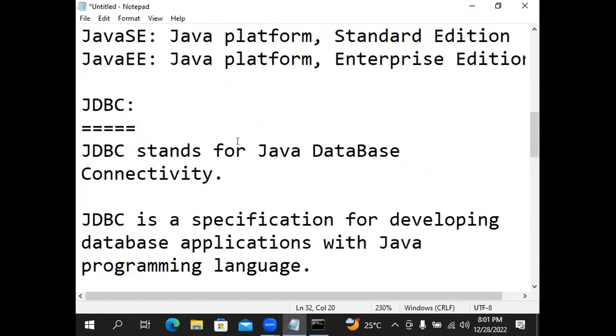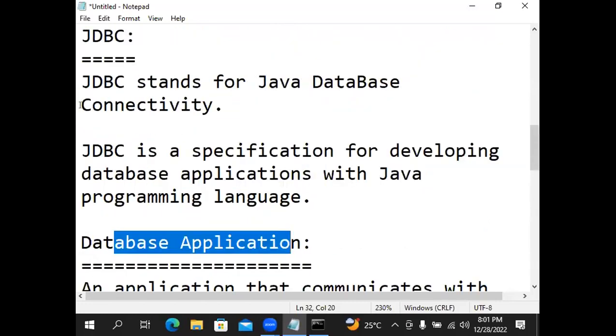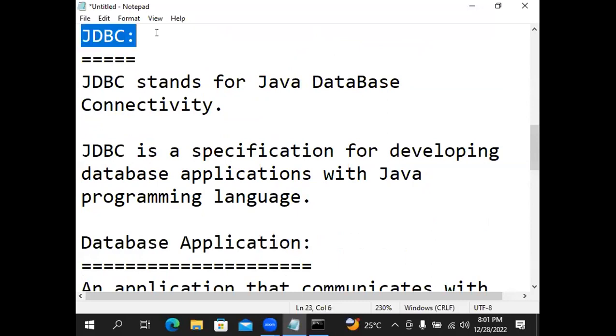That type of application you can build with JDBC.